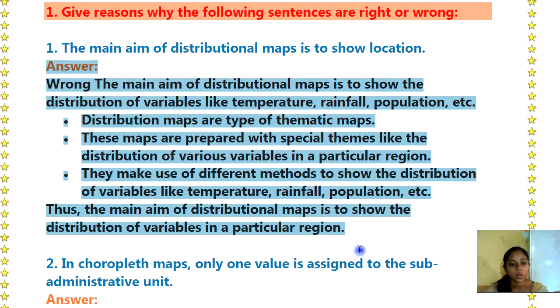आन्सर wrong. The main aim of distributional maps is to show the distribution of variables like temperature, rainfall, population, etc. Distribution maps are types of thematic maps. These maps are prepared with special themes like the distribution of various variables in a particular region. They make use of different methods to show the distribution of variables like temperature, rainfall, population, etc. Thus, the main aim of distributional maps is to show the distribution of variables in a particular region.